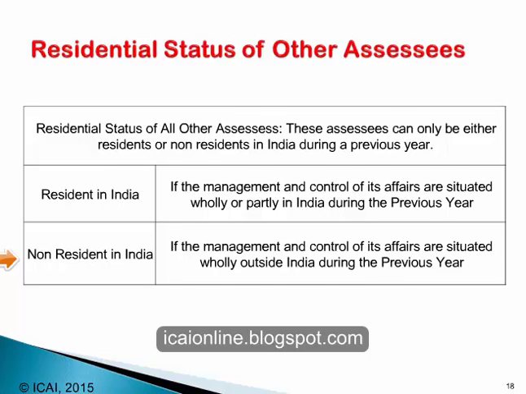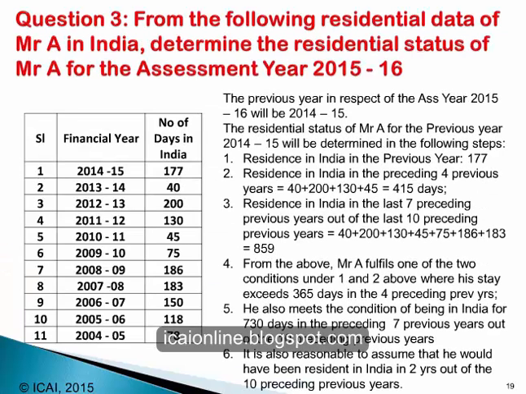Let us look at an example here. From the following residential data of Mr. A in India, determine the residential status of Mr. A for the assessment year 2015-16. Now, the assessment year 2015-16 means that the previous year applicable to Mr. A will be 2014-15. So let us look at the residential status of Mr. A for the previous year 2014-15, which will have to be determined by taking the following steps.